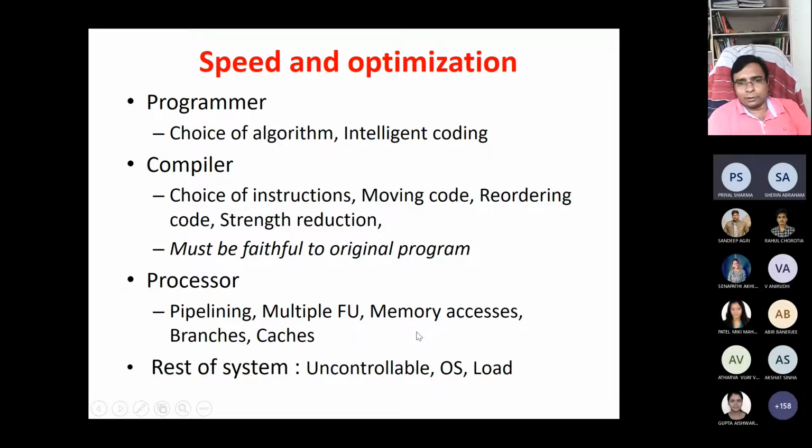In general, whenever a compiler transforms one code to another, it does faithful transformations. Faithful transformation means it must be faithful to the original program. Whatever the program was supposed to do, it should do, and it should not do anything else. If an optimization changes the meaning of the program, that is not acceptable.